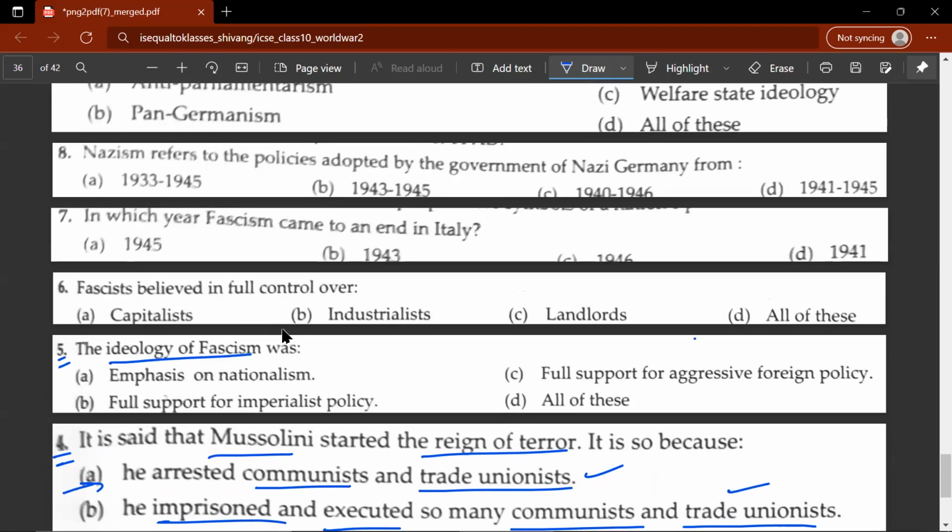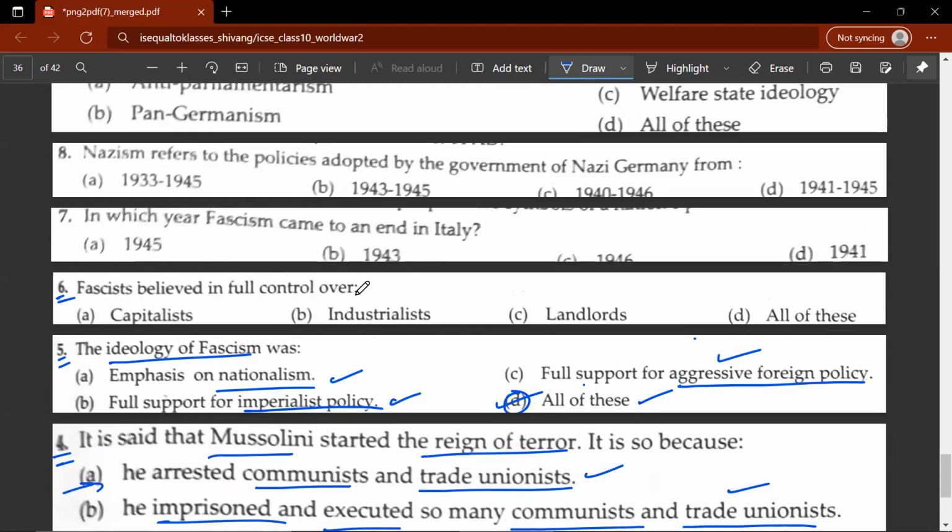Fifth question, the ideology of fascism was. So it was D, all of these. Let's read the following ideologies. Emphasis on nationalism, full support of imperialist policy, full support of aggressive foreign policy. So ABC is correct, so D would be the correct answer.